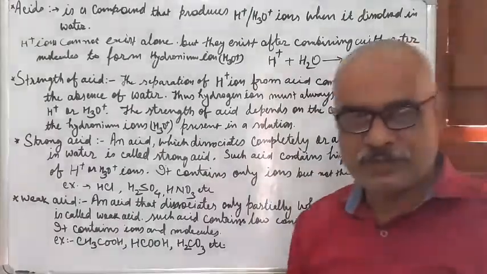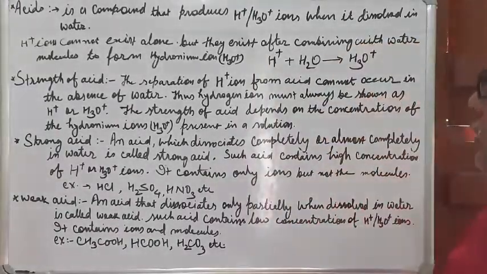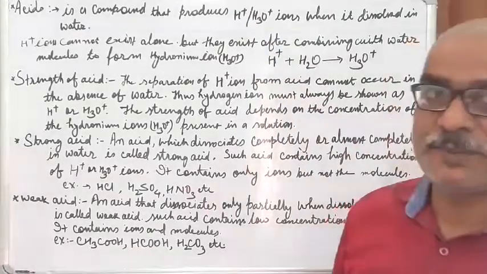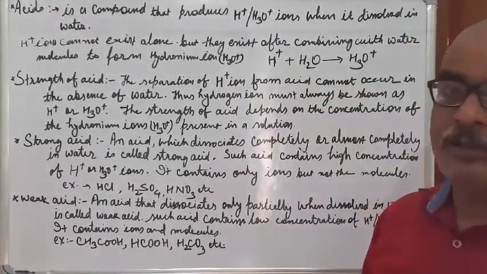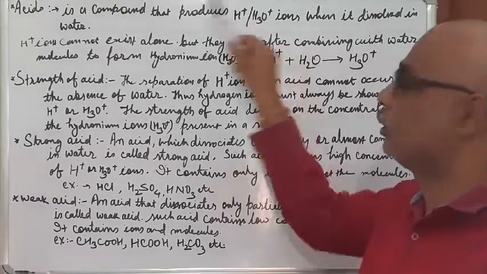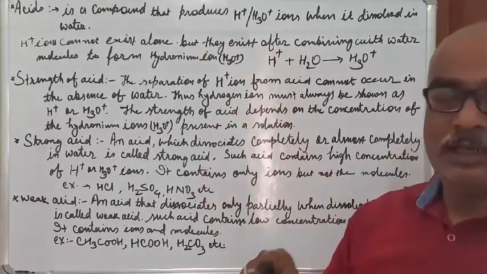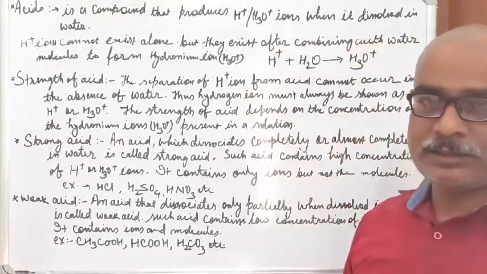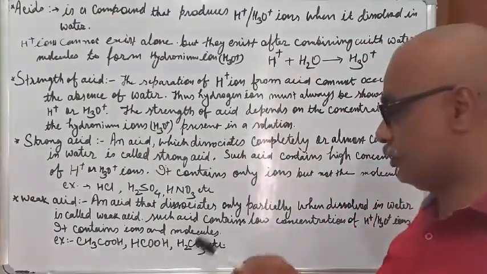Apart from this, you must know that this H plus ion cannot exist alone in water. What happens when an acid dissolves into water? The acid undergoes dissociation.